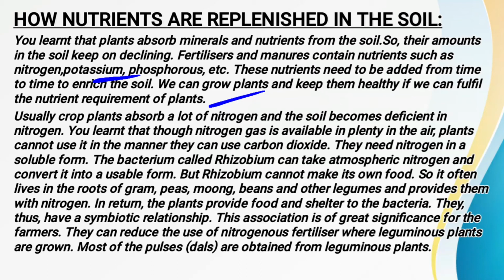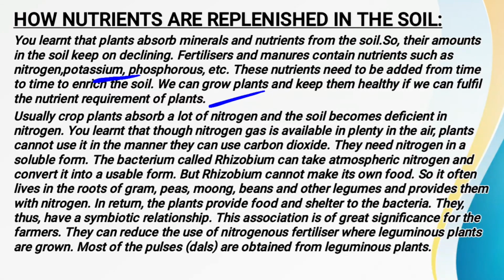So the best way is that you can plant leguminous plants. Why is it advised to plant leguminous plants? Because in these leguminous plants a kind of bacteria is found. As we have read, nitrogen is present in the atmosphere in abundance, but it is present in the gaseous form. So how can it be useful for the plants?